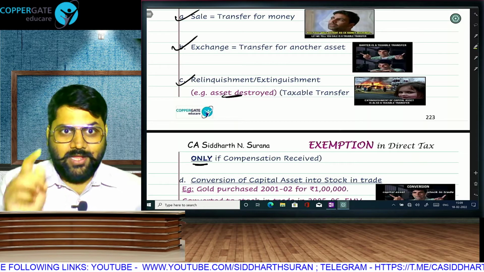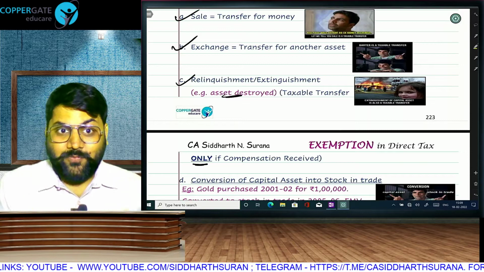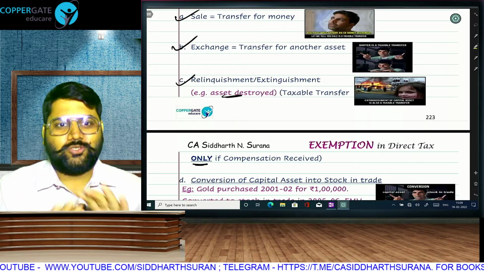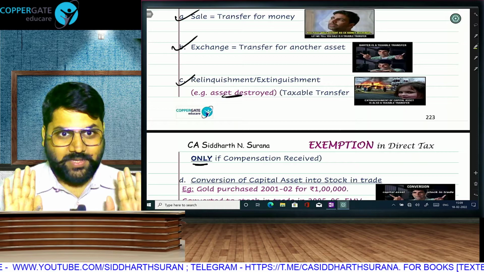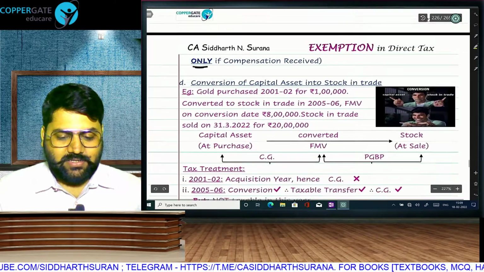Very clever there. If you receive compensation, then there will be gain, so it is a taxable transfer. If you don't receive, that means it will be a loss, so not a taxable transfer. Loss not to be calculated. Calculation will happen only when both have happened, capital asset and taxable transfer.